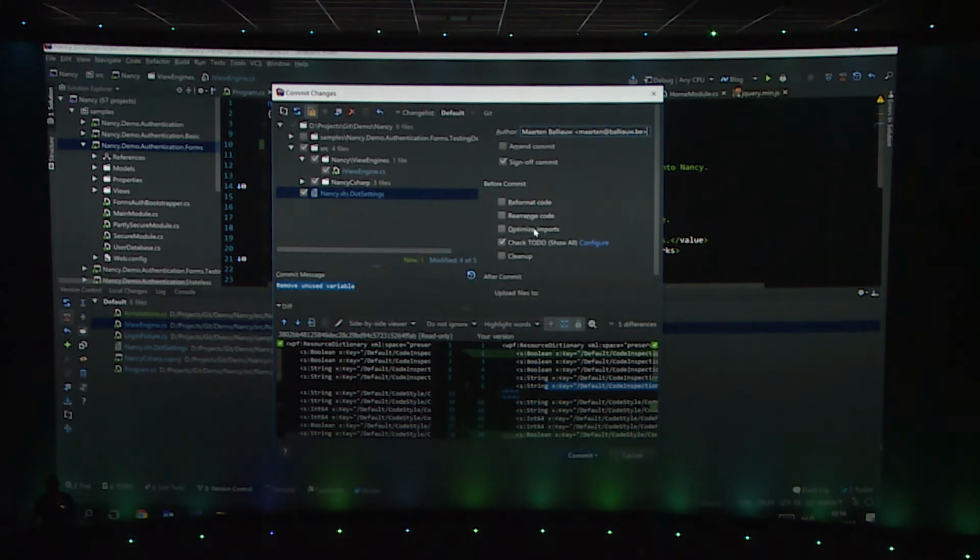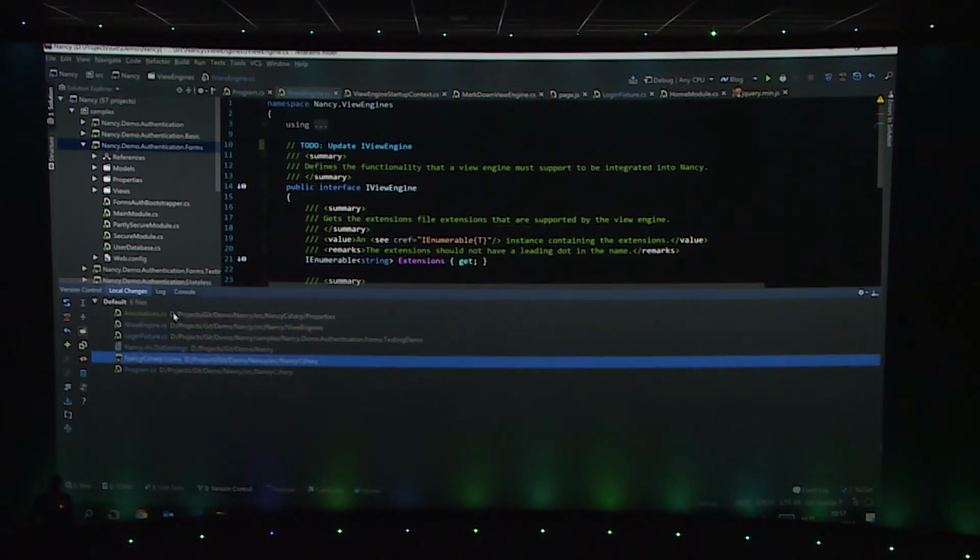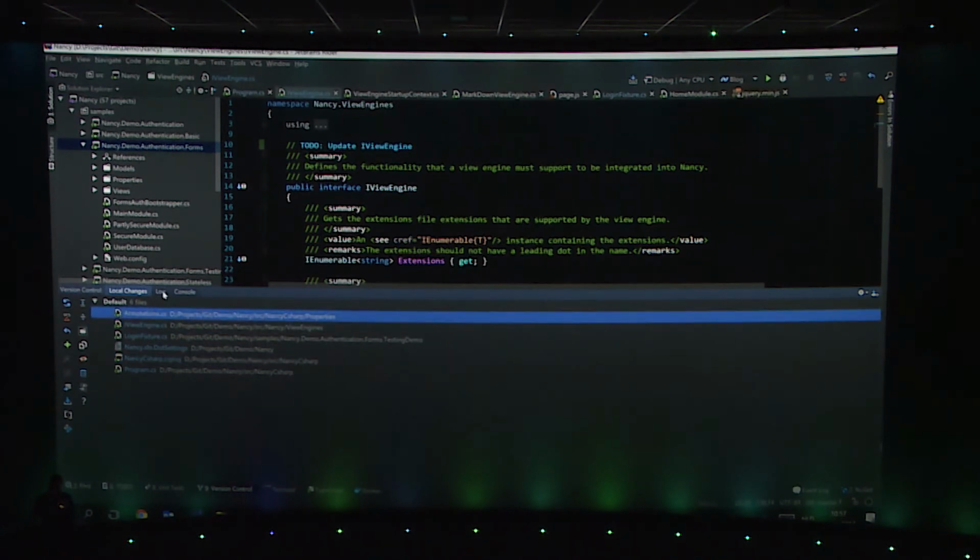Nice thing is, before commit, I can reformat or rearrange or optimize imports and so on, and also check for to-do comments. If there's a to-do comment in my code, by default, Rider will basically check for to-do comments, and before you commit, warn you saying, okay, look, you still have a to-do in there. Maybe you want to first fix this before you send it off to source control. What else is in there? The typical things that you expect from a source control system.